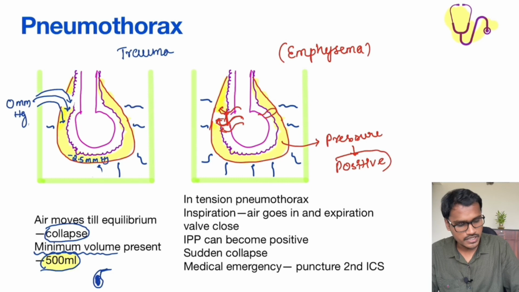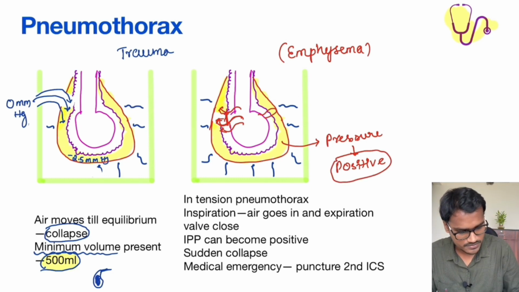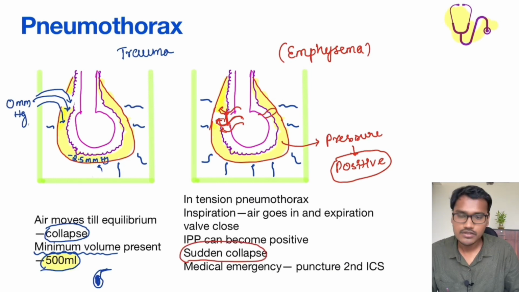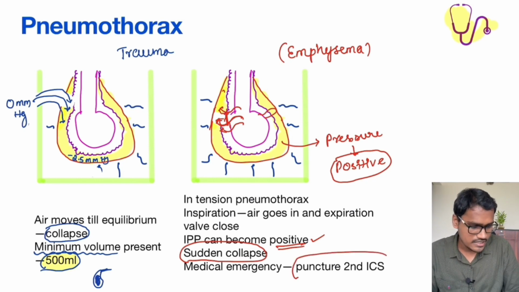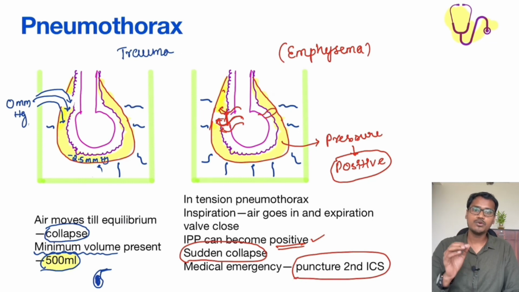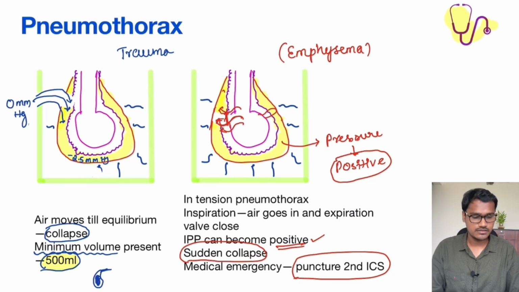The positive pressure can happen, and this can cause a sudden collapse of the entire alveolar system. The intra-alveolar pressure can go up to positive, and this is a very, very severe condition and a medical emergency. If it is not treated immediately, the patient is going to end up with respiratory failure and die. The immediate treatment is puncture in the second intercostal space with a wide bore needle to release the air pressure. So that is the treatment for this.